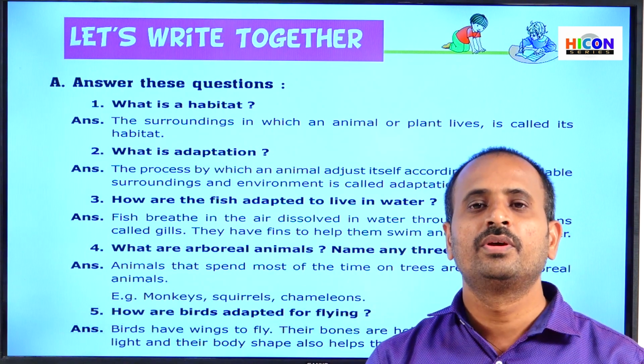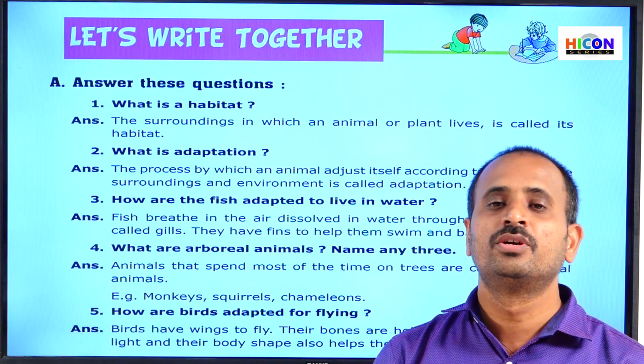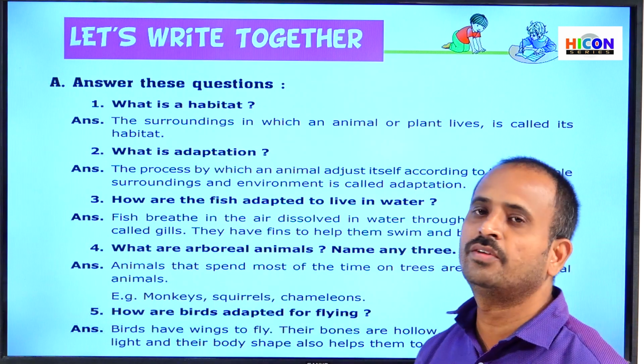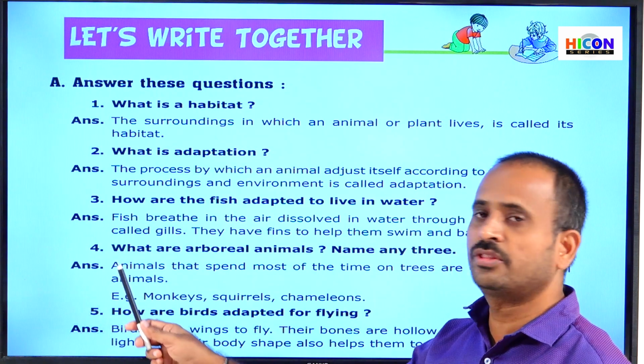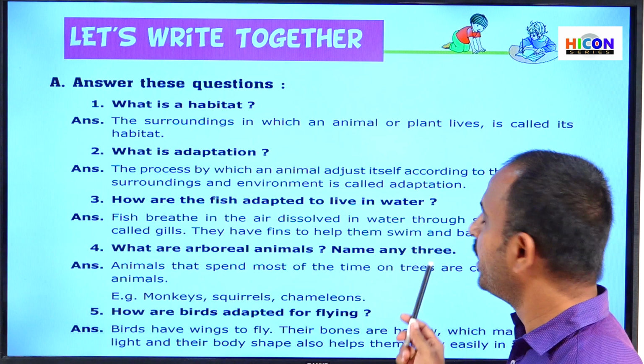This shape especially helps the fish and all the aquatic animals to swim easily in the water. So these are the adaptations in the fish. Next, children, see the fourth question. What are arboreal animals? Name any three.